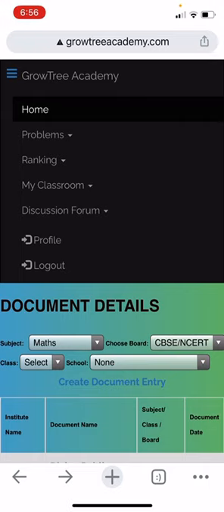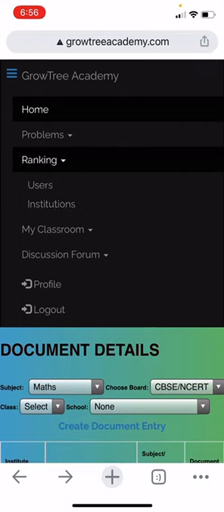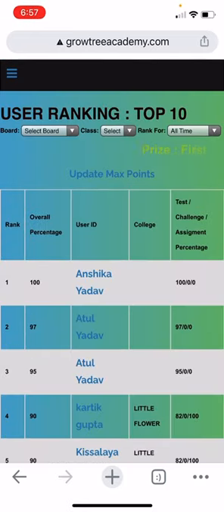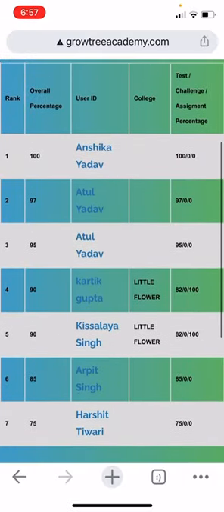So this is how ranking works. It's a combination of all these four factors. And in case there is no new assignment or new challenge problem for your class, you don't have to worry, because the weightage applies only if there is an assignment, and then it counts how much of the assignment is completed. If there is a challenge problem, it counts how many challenge problems you have completed, and only that percentage.